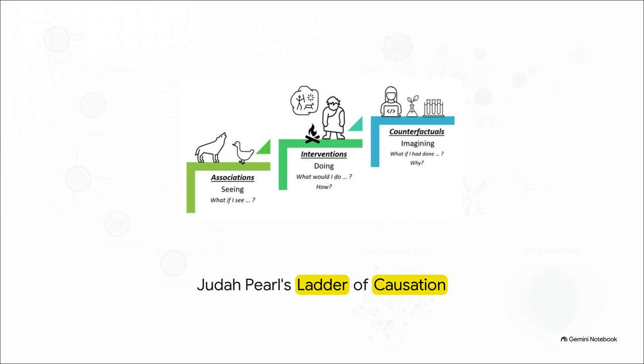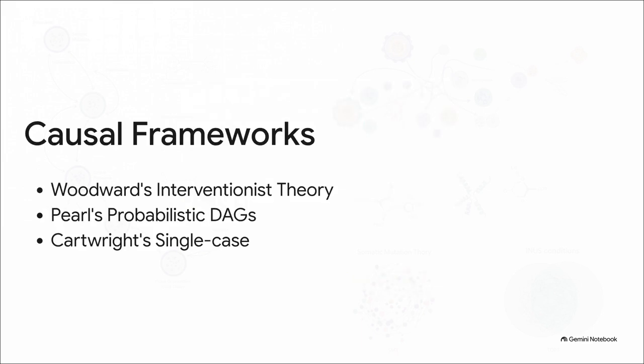To really understand causality, we've got to climb that ladder. We need to move up to interventions, actually doing something, like actively blocking a pathway, and seeing what happens. And ultimately, we absolutely must reach the top, counterfactuals. That's where we imagine what would have happened to a specific patient if we had intervened differently. To make that climb, we're relying on some cutting-edge modern causal frameworks. By bringing in James Woodward's interventionist theory, Judea Pearl's probabilistic directed acyclic graphs, which we usually just call DAGs, and Nancy Cartwright's intense focus on single-case clinical realities, we can actually begin to mathematically formalize the absolute chaos of the tumor microenvironment. We can literally map out these variables as a functioning network and calculate the actual flow of causality.